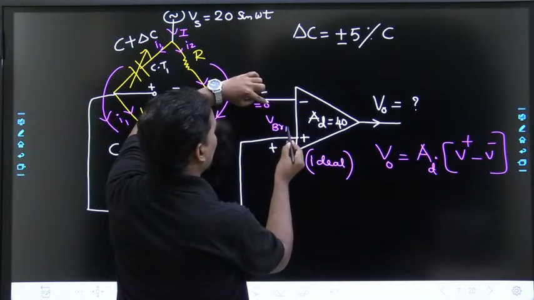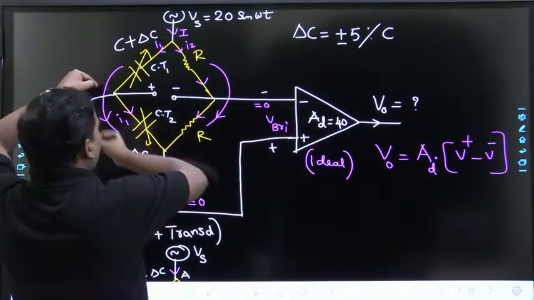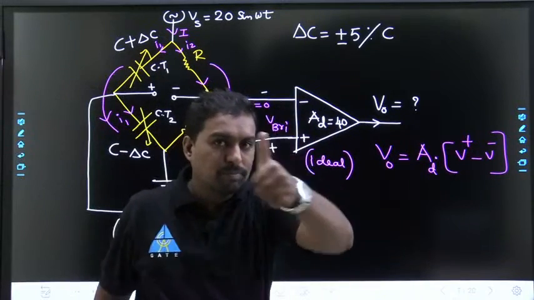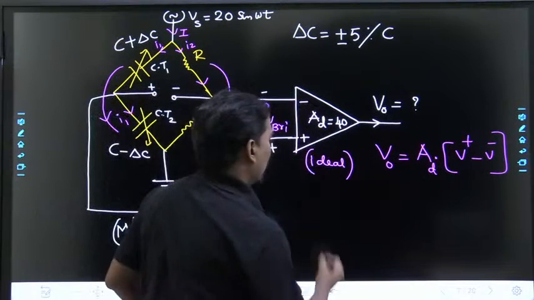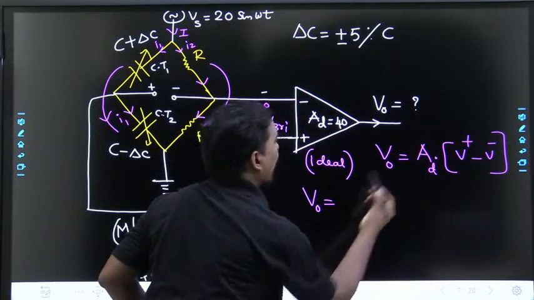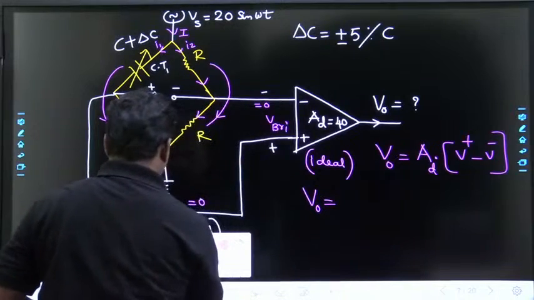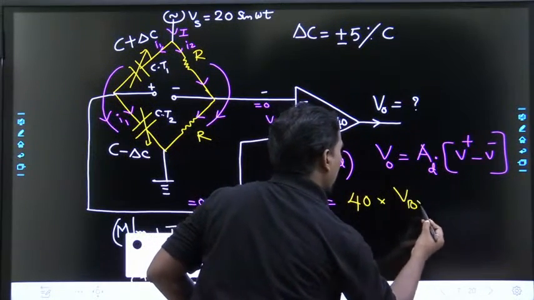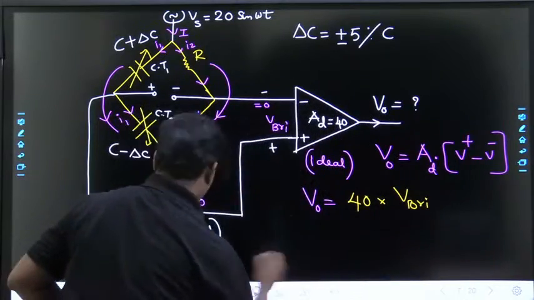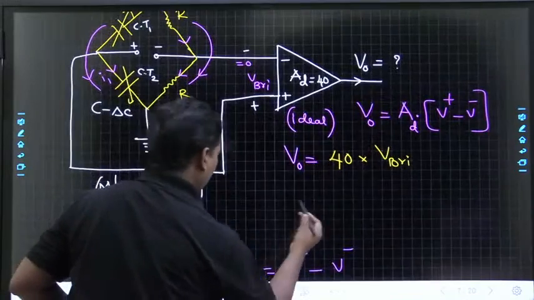The V bridge is the only input connected to the op amp, or not? So V0 is equal to AD, how much is given? 40. 40 into V bridge. How much is V bridge given?